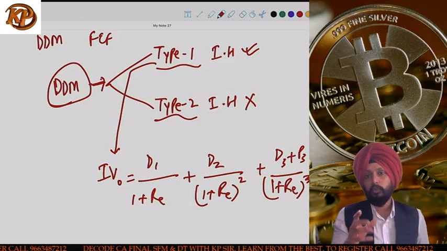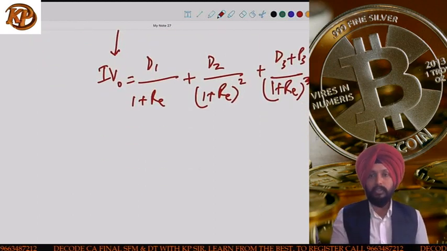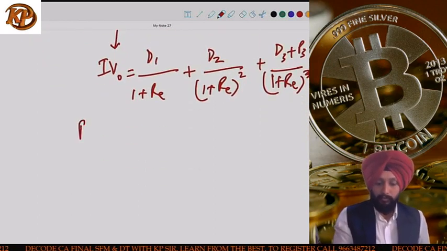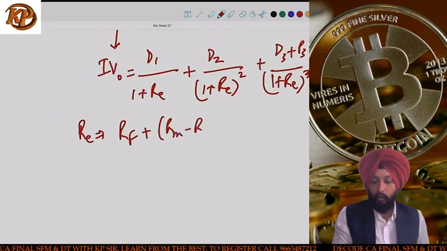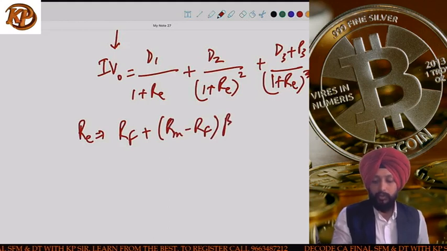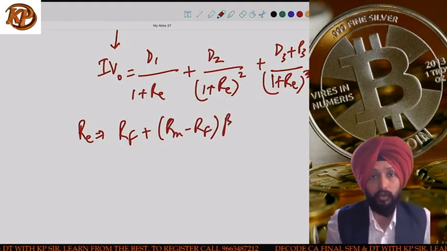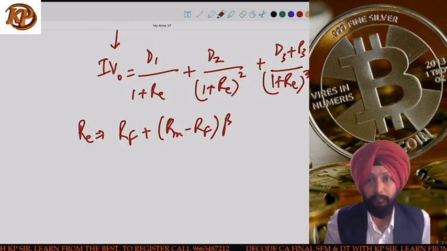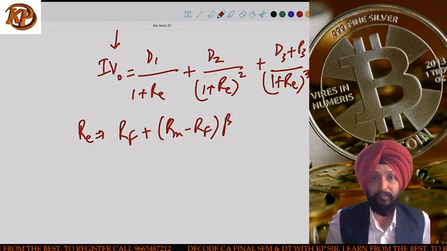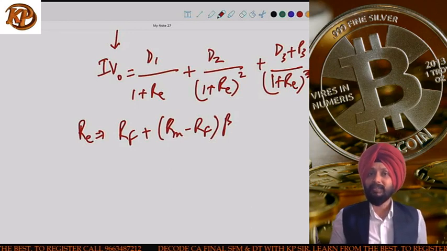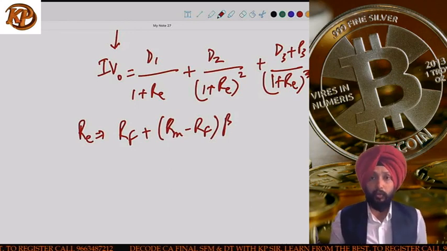in this method we are using RE as a discount rate. Now let me just talk a little bit about RE. If you remember, we have done this discussion that RE is calculated as per the CAPM model if it is not directly given. If it is given, good for us. If it is not given, then you use this model for calculating RE, which is RE is equal to RF plus (RM minus RF) into beta. RE is basically used for discounting of cash flows.